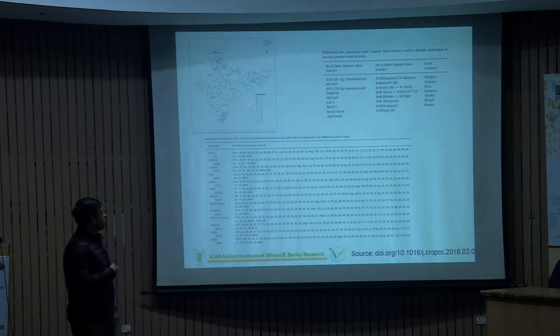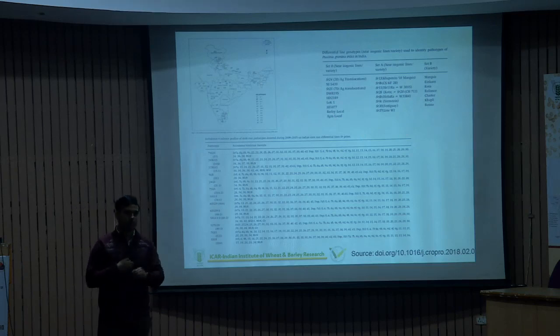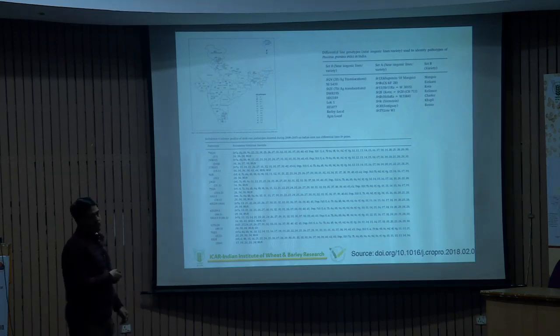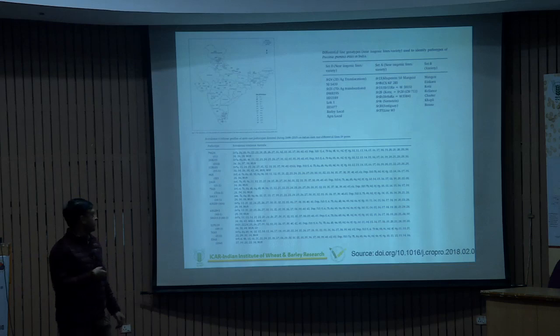We take the sample and multiply it. This is phenotypic characterization, testing your isolate on a particular host, and we conclude what type of reaction the particular pathotype gives on different hosts.